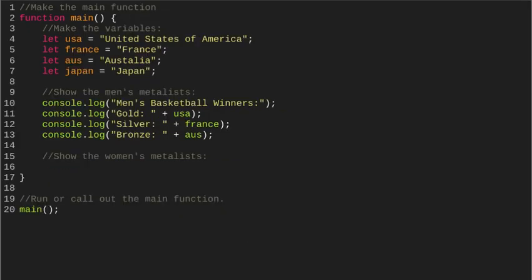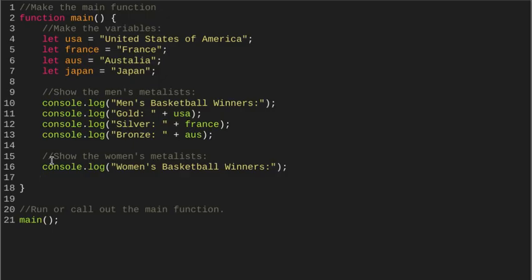Okay, so for the women's, we're going to have to shrink that down just a little bit, but let's go ahead and put in the code there for the women's. Starting on line 16, console.log, sorry, not quotations, but open parentheses, then quotations, and then we'll list the women's basketball winners. Colon, close quotations, close parentheses, semicolon.